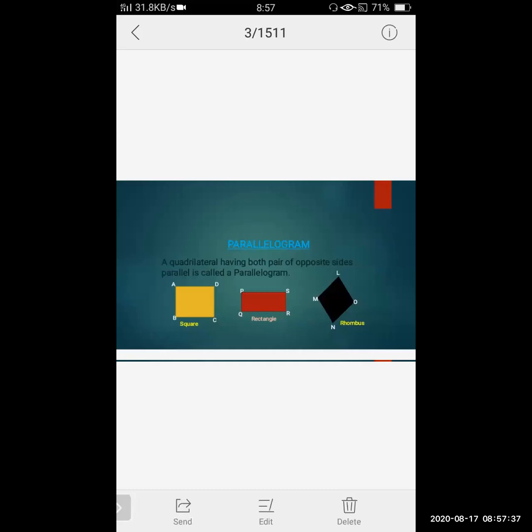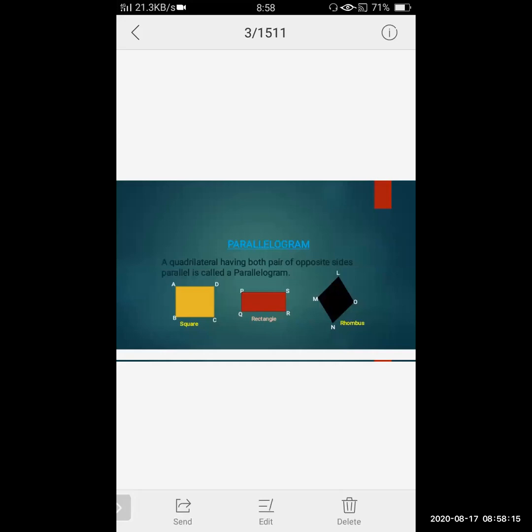Now here you can see I have drawn 3 diagrams. You must be thinking, teacher, you are explaining the parallelogram and you have shown the diagram of a square, rectangle, rhombus. Okay, so let us clear that. This square, rectangle, rhombus, they are also parallelograms. Why? What is the basic concept of a parallelogram? That opposite sides of a quadrilateral are parallel, then it is called a parallelogram.